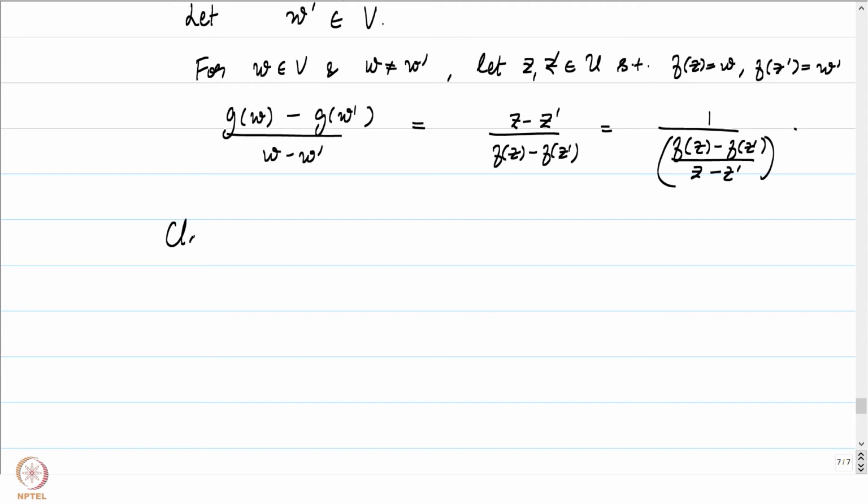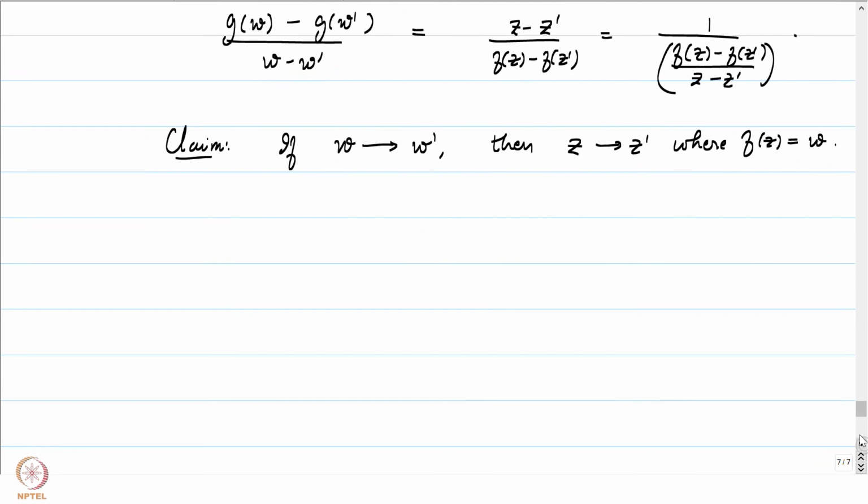So the claim is the following: if we take a sequence w converging to w prime, then z converges to z prime, where f of z is equal to w. And the observation follows again from the star inequality that was noted earlier.